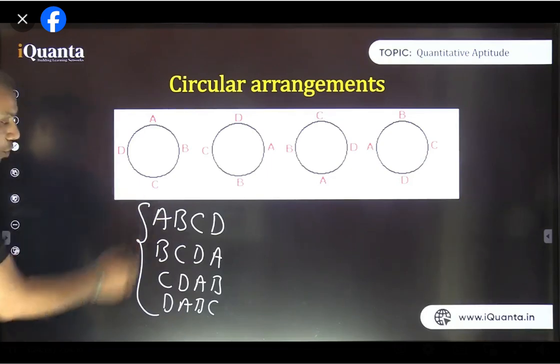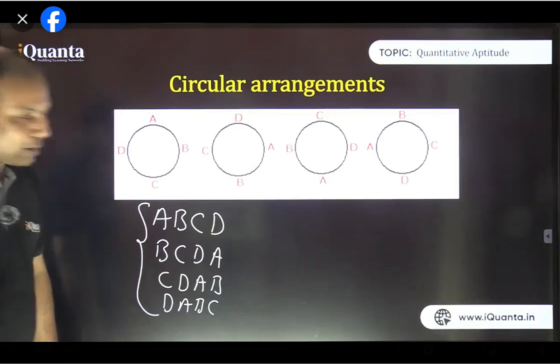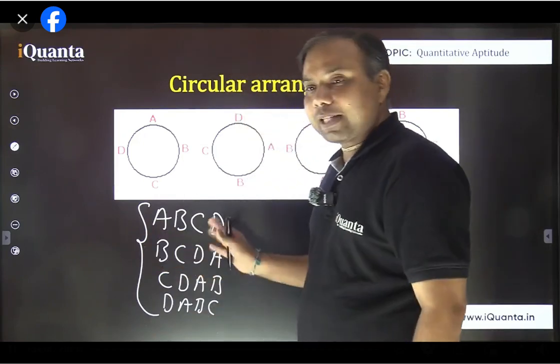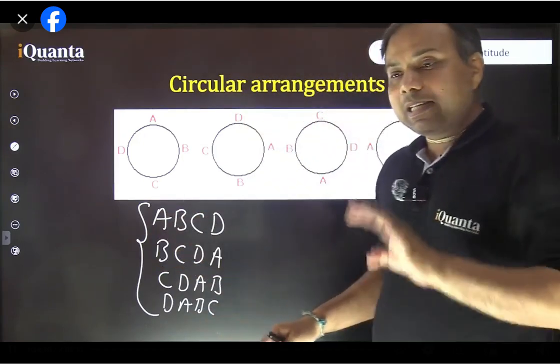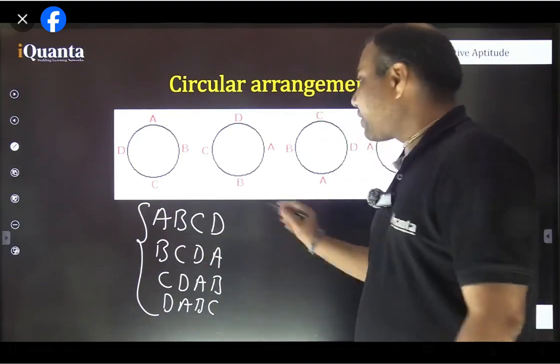So basically, these four different cases of linear arrangement are identical in the circular arrangement. So that's how every four such cases would be there. Yes, in circular arrangement, that will become same. Right now, they are different. So linear arrangement के हर चार different cases will become identical. They will become one case in case of circular arrangement, as shown here.